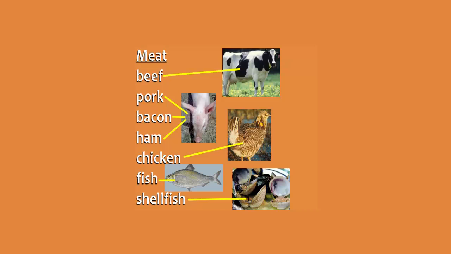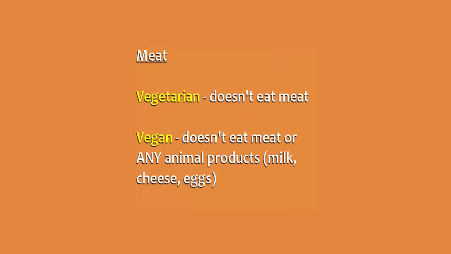Here are some different types of meat with the animals they come from. Beef comes from cows. Pork, bacon, and ham come from pigs. Chicken comes from chickens. Seafood includes fish and shellfish. A person who doesn't eat meat is called a vegetarian, and a person who doesn't eat any animal products, including milk, cheese, and eggs, is called a vegan.